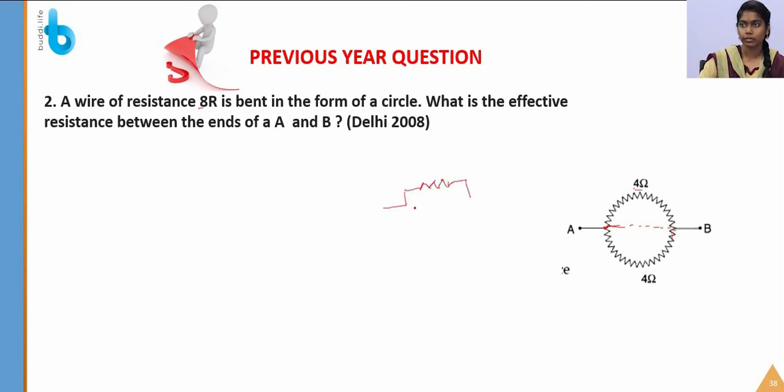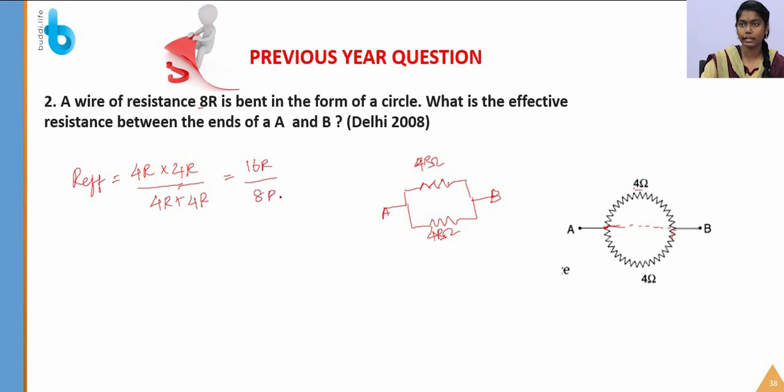By solving this in parallel, you will get the effective resistance between A and B. So R effective is equal to 4R into 4R by 4R plus 4R, which gives 16R squared by 8R, which is 2R.